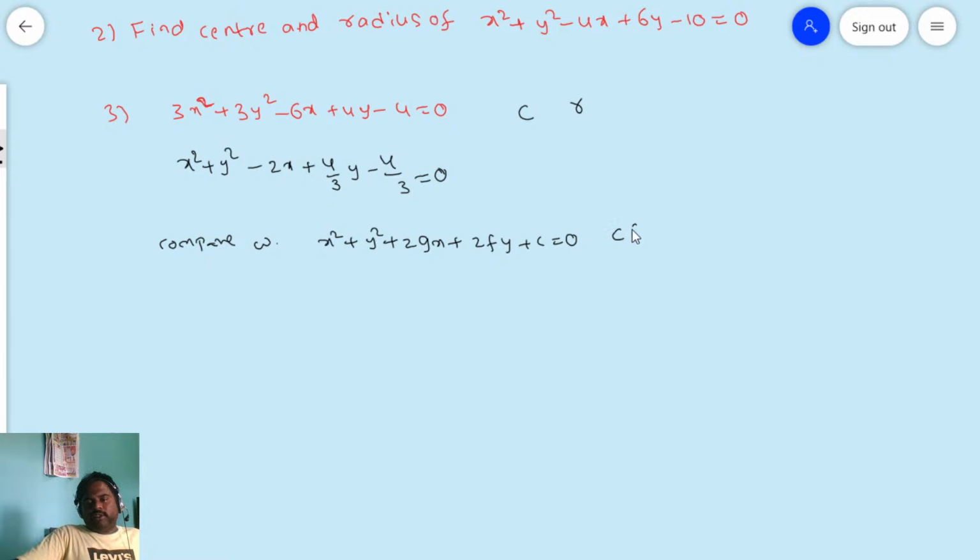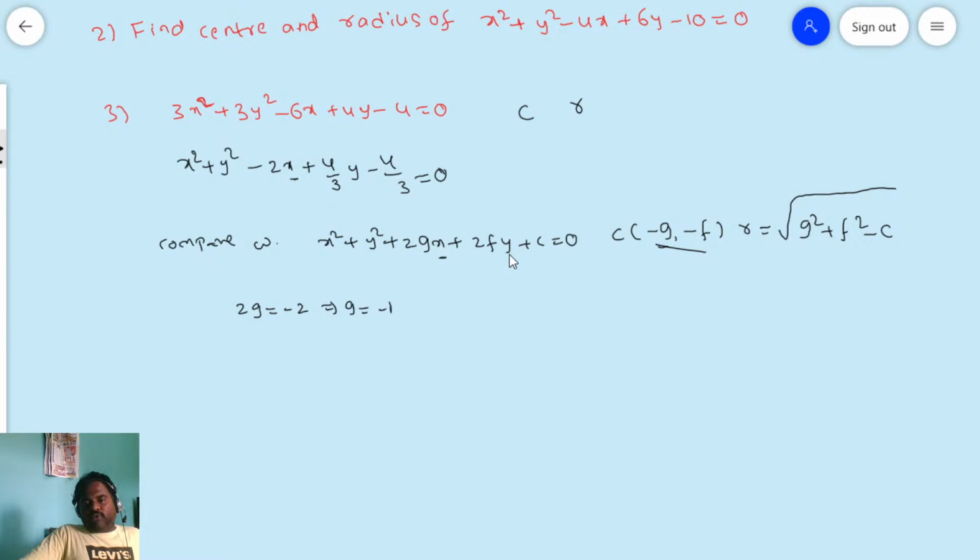What is the center for this? Center is minus g comma minus f, and radius is equal to square root of g square plus f square minus c. Now you see friends, what is the x coefficient here? 2g. What is the x coefficient here? Minus 2. So 2g is equal to minus 2. To get the center we need to find the g value and f value. For that we are comparing the x coefficient on both sides and the y coefficient also. So the x coefficient is 2g here, and here you have minus 2, which implies g is equal to minus 1.